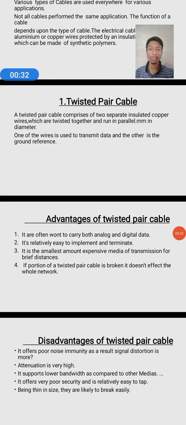Today I am going to explain our micro project topic, which is categorize various standards of cable.